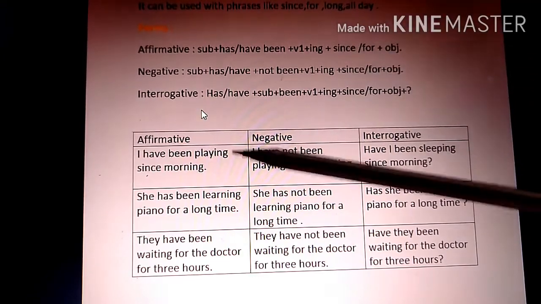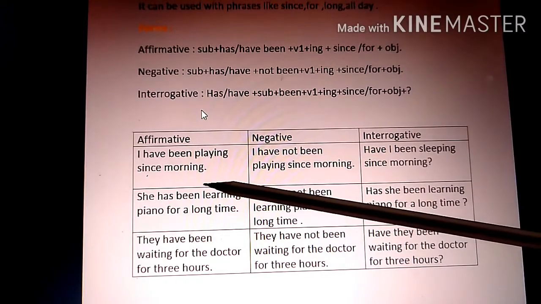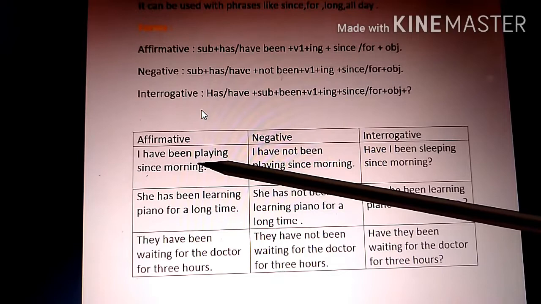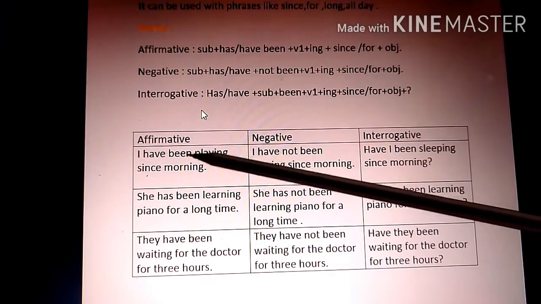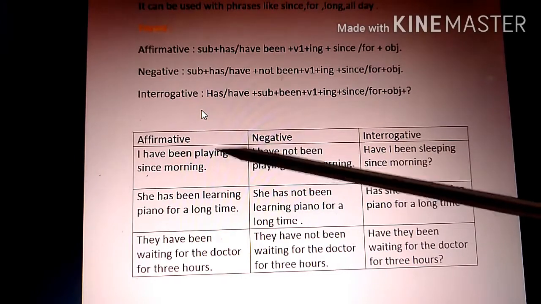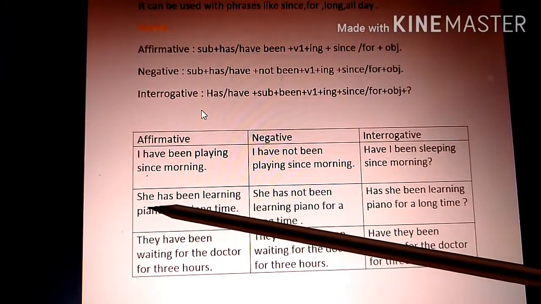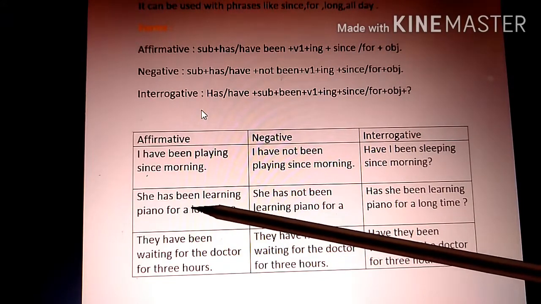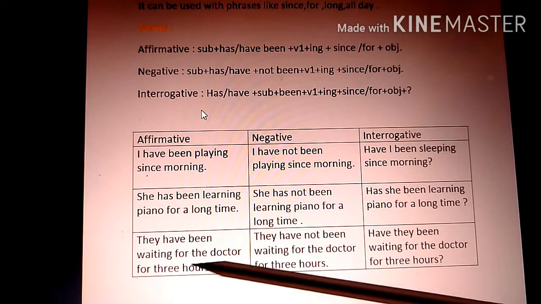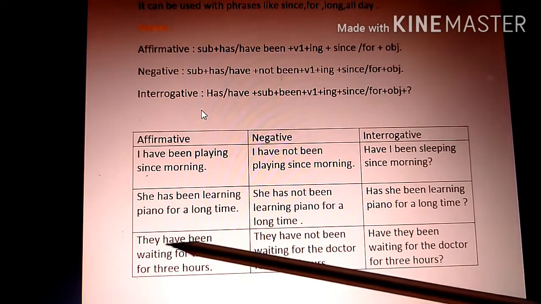Then see the examples. I have been playing since morning. With I have used here have been, play plus ing. So playing is the verb, ing form of the verb. Next, she has been learning piano for a long time. With she, it is a singular subject, I have used has been. Then they have been waiting for the doctor for 3 hours. So they here is plural subject and have been I have used here.